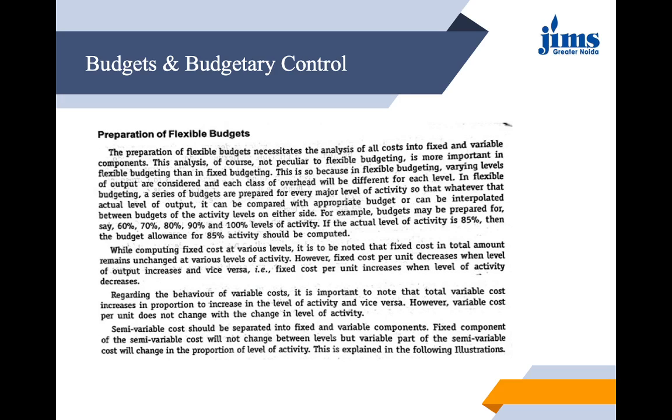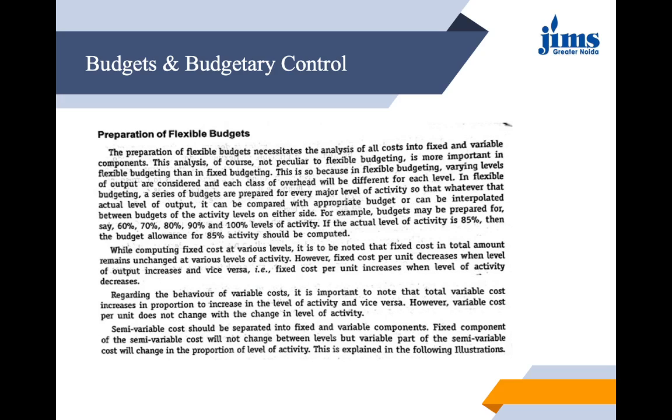This is so because in flexible budgeting, varying levels of output are considered, and each class of overhead will be different for each level. So in flexible budgeting, a series of budgets are prepared for every major level of activity. For every major activity, we prepare a separate budget. So whatever actual level of output is achieved can be compared with the appropriate budget, and can be interpolated between budgets of the activity levels on either side.